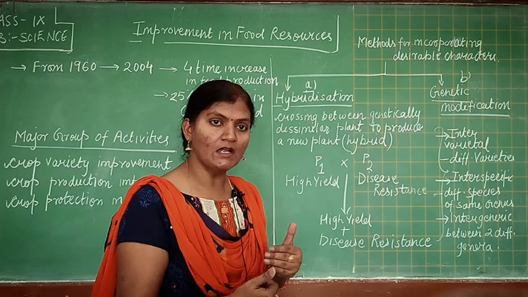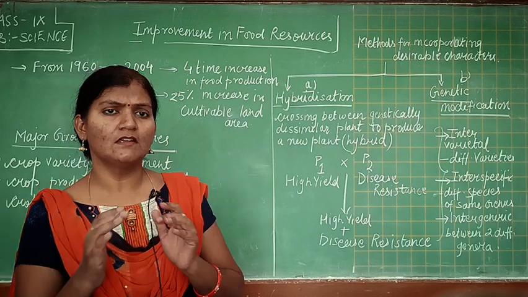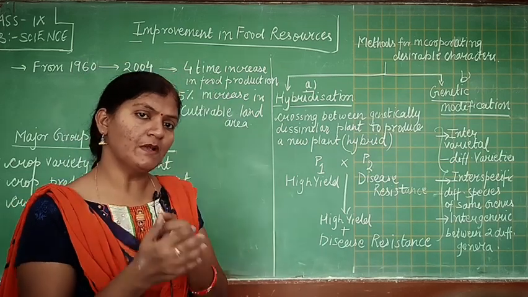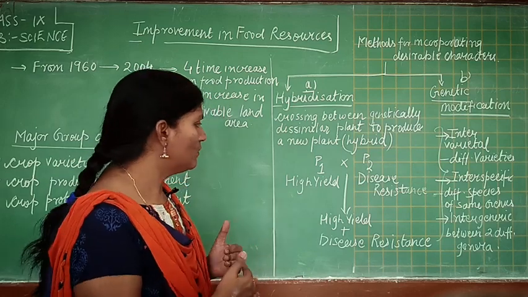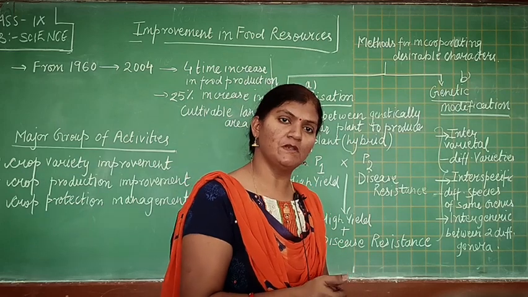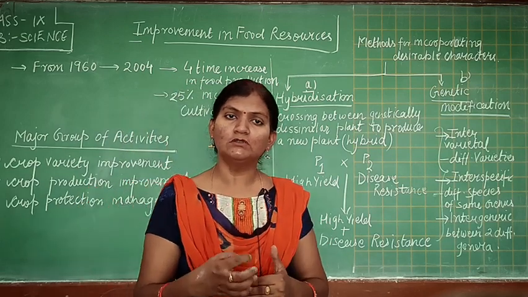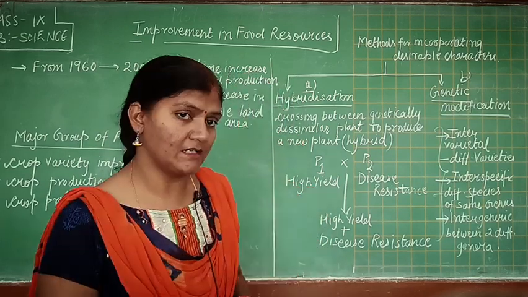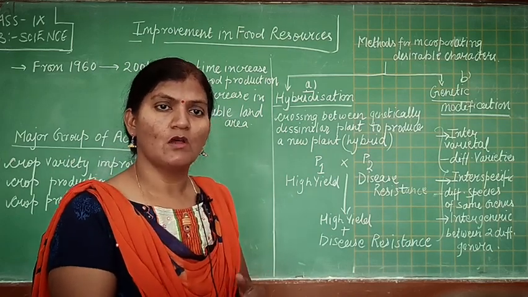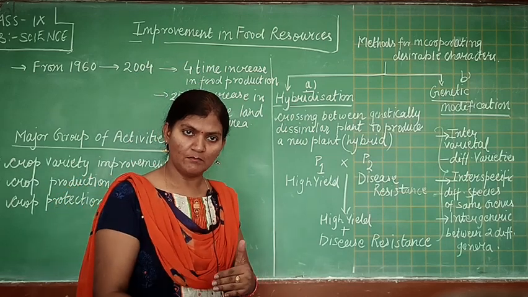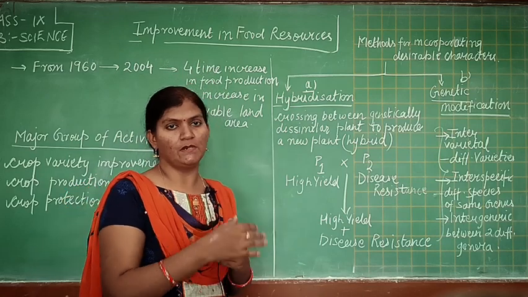If we want a new plant which is high yielding and also possesses the property of disease resistance, then what to do? We'll take both the plants in the same field, and we will do pollination. It means we'll collect pollen grains from one of the two plants and allow the pollen grain to settle on the stigma of the P2 plant, the other plant. Pollen grain is taken from one plant and dispersed on the stigma of the second plant.